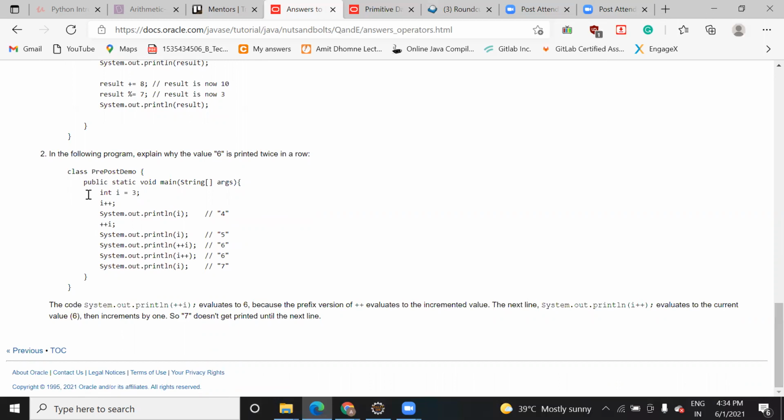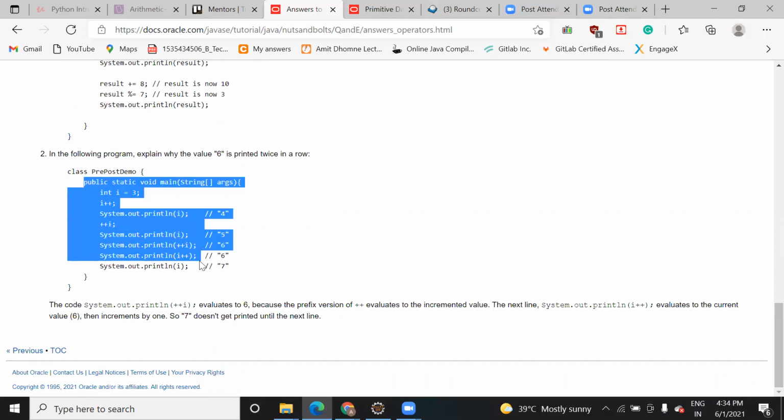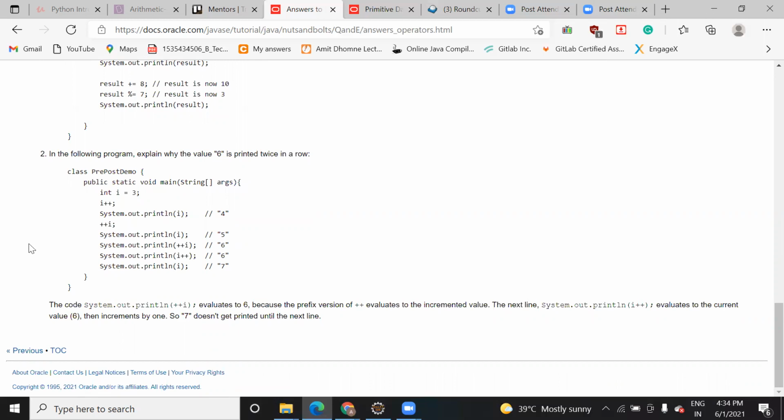Here, can you do the calculation and tell the value? Just see this solution and try to understand. The i is 3, and with i++ it will become 4, then 5, then 6, and that is ++i, so it will be 6 only. Then it will become 7. Here 3, then it's a post increment. It will increment the value of i because you are printing i here. If there is an assignment, then it would assign a value first and then increment.